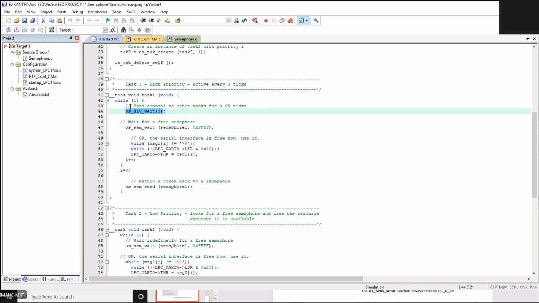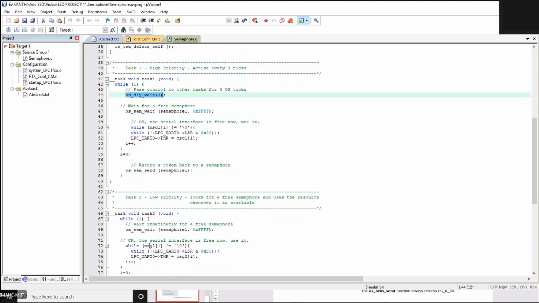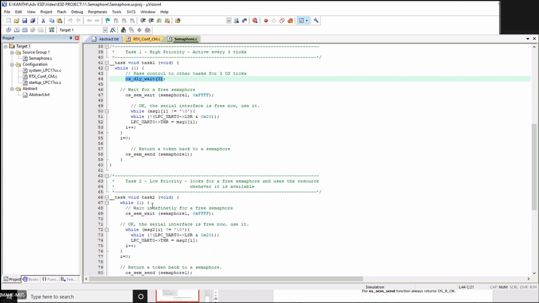Okay, so what happens, as you know, whenever I call this function, it can go to the other process or that other task. Fine. So now it will go to task 2 for whatever duration I have put. Here you have given that you wait for the semaphore for a timeout period.